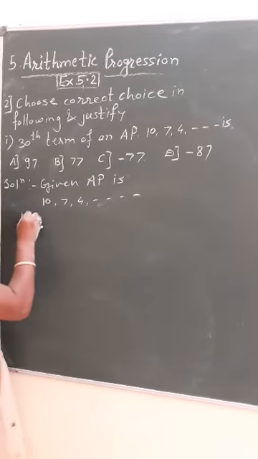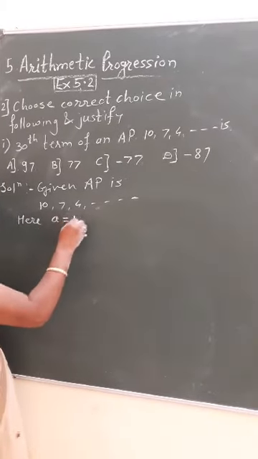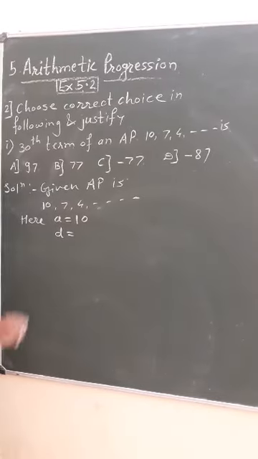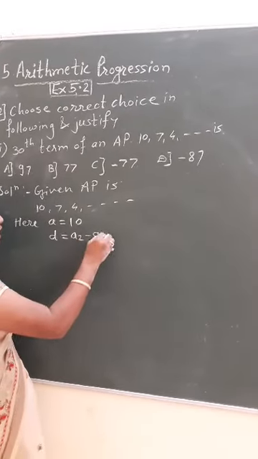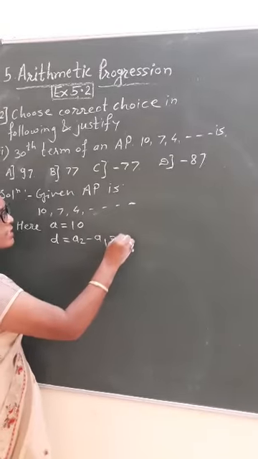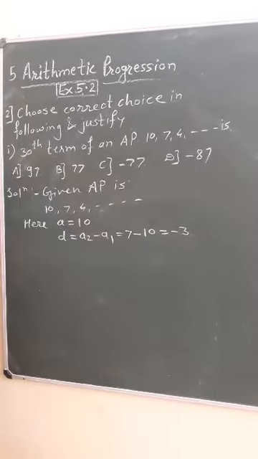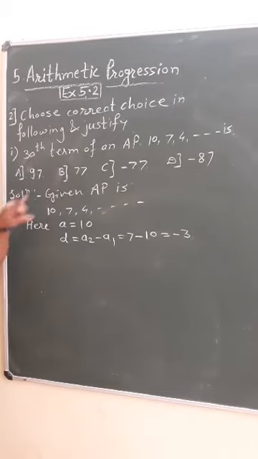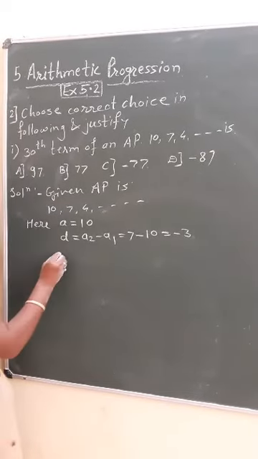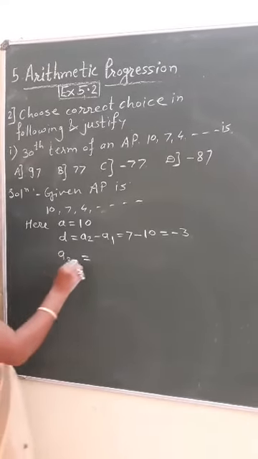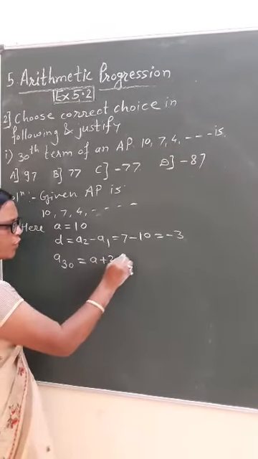From here what will we get? A, the first term, can you tell me? 10. We have to find d. d means a2 minus a1. What is the second term? 7 minus 10. What will I get? Minus 3. And they have said the 30th term of an AP, means we have to find a30. Okay. a30 means formula, tell me, a plus 29d.